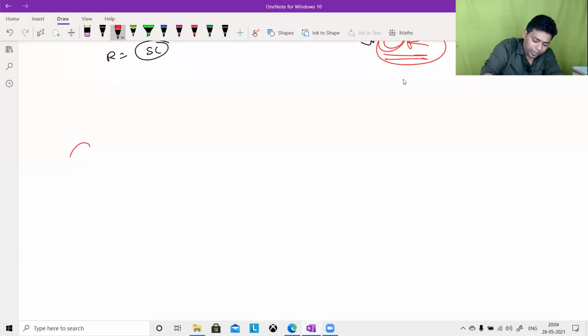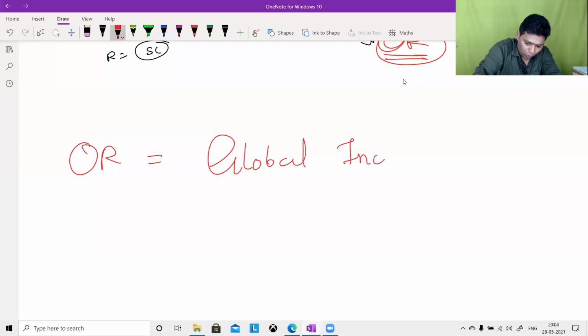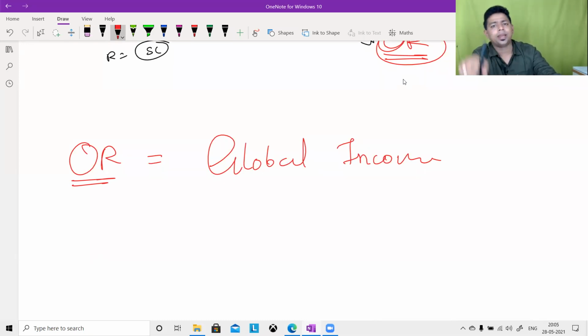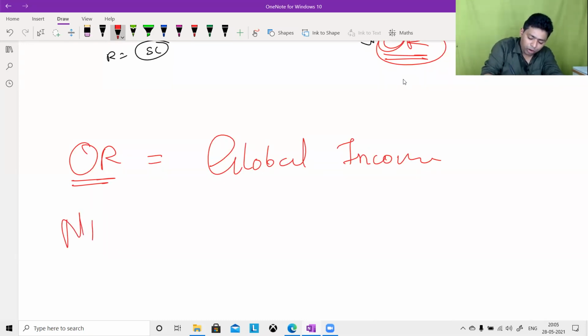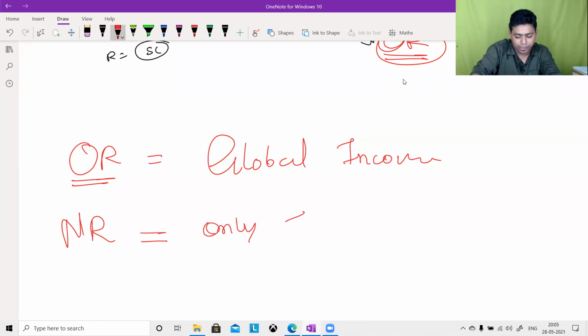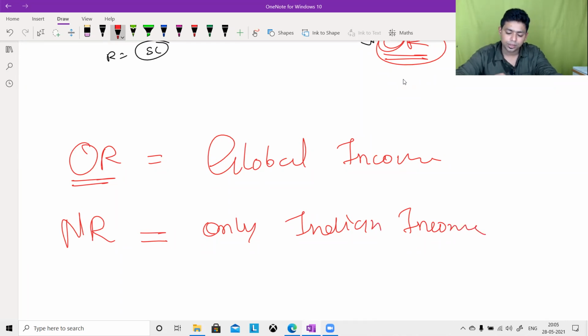For an ordinary resident, global income is taxable in India. Global income, this is the scope. For an ordinary resident, whole global income is taxable in India. For a non-resident, only Indian income is taxable in India. Is it clear? Only Indian income. Is it clear for two types of persons?